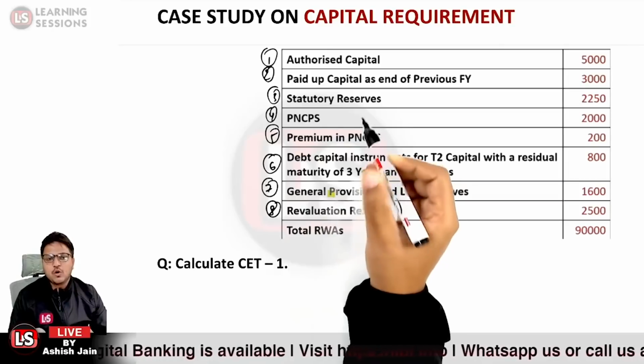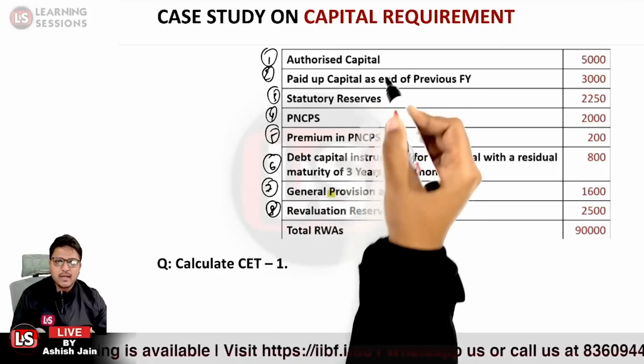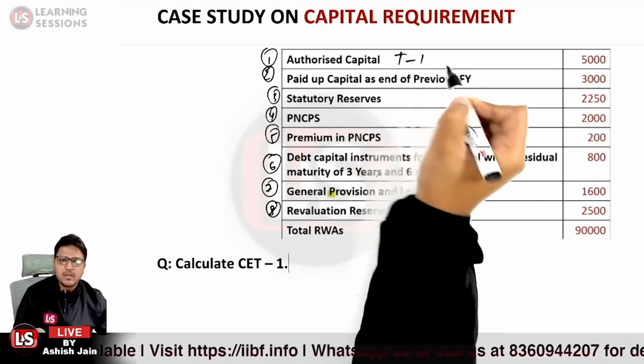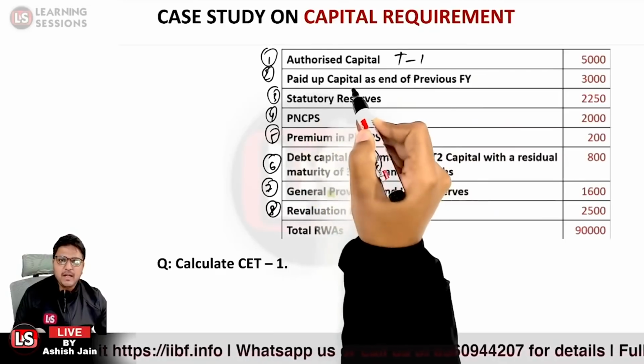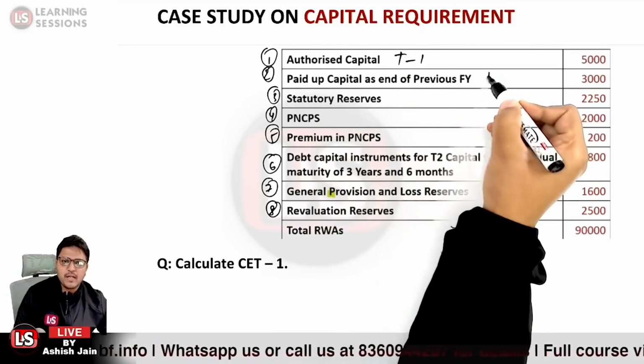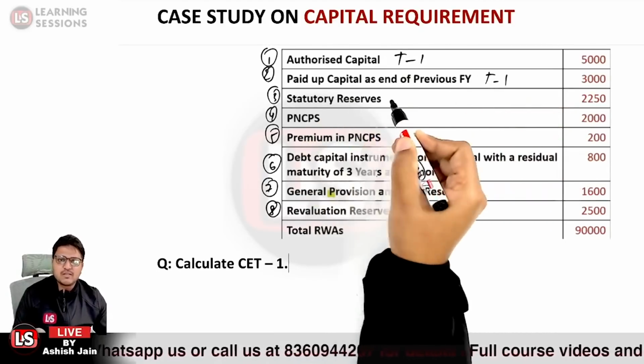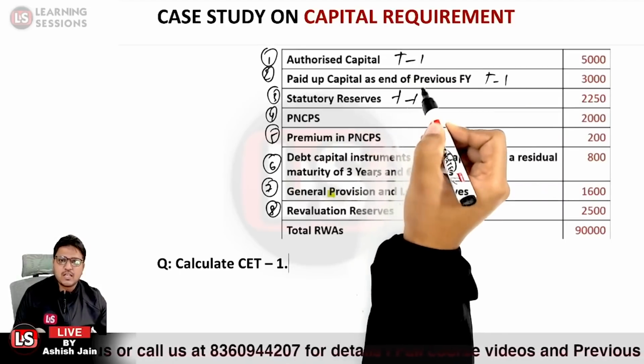Okay. So authorized capital is related to what? It is related to tier 1 capital. Paid up capital is also basically related to tier 1 capital. Statutory reserves are also part of what? Tier 1 capital. Is authorized capital part of it?